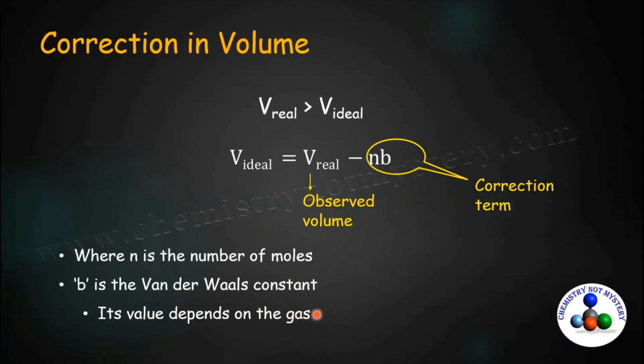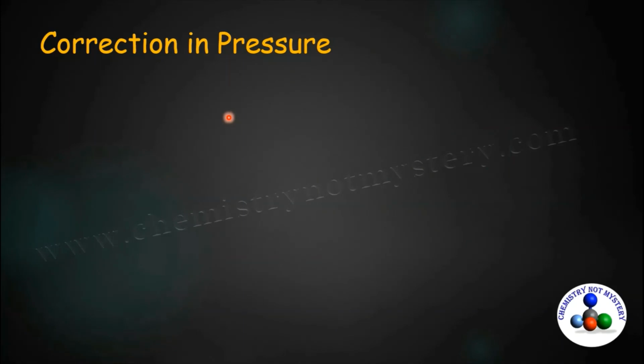Now let's do some correction in pressure. We just discussed the pressure of real gas is less than the pressure of ideal gas. To make it equal to the pressure of ideal gas, we have to add some term to the pressure of real gas. So here, pressure of ideal will be equal to pressure of real plus an² over V².